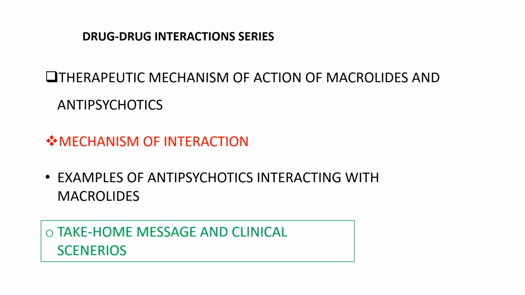having severe atypical pneumonia like Legionella pneumonia, where alternative agents have failed to work, like doxycycline has not worked, fluoroquinolones have not worked. You may want to give macrolides.